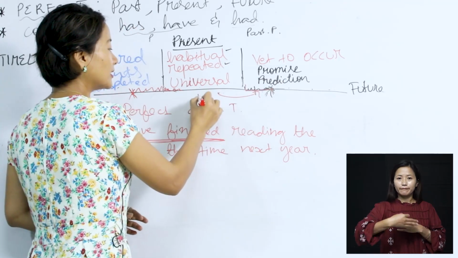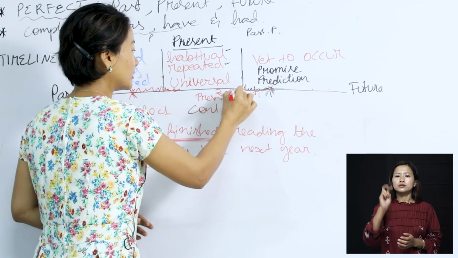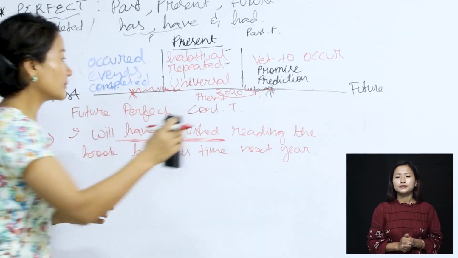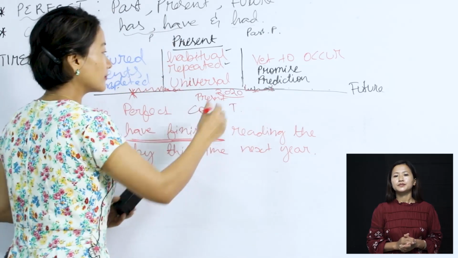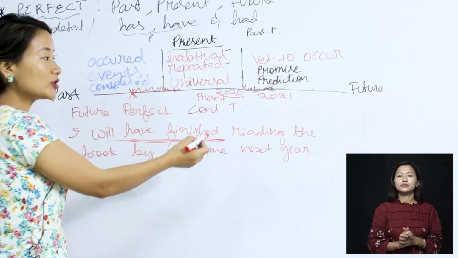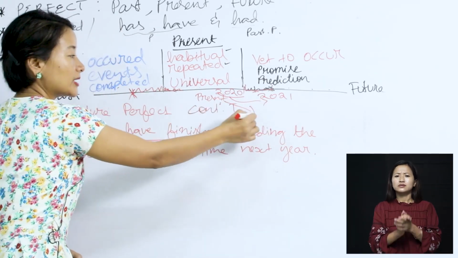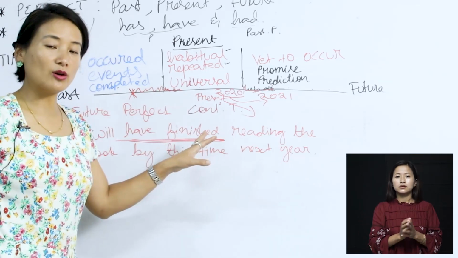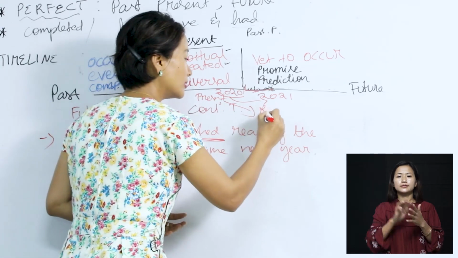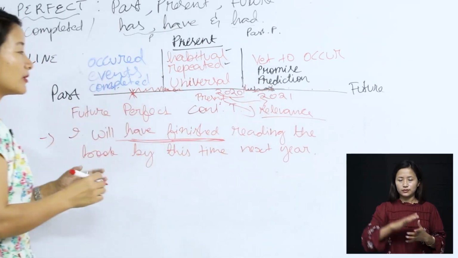So maybe here is the present year. Let's say it is 2020. In fact, it is 2020. And let's say here is 2021. And the person is going to finish the book next year. So it has some relevance. Remember, under the present timeline, we always find the tenses relevance or relevance in the conversation. So here, it has some relevance here.